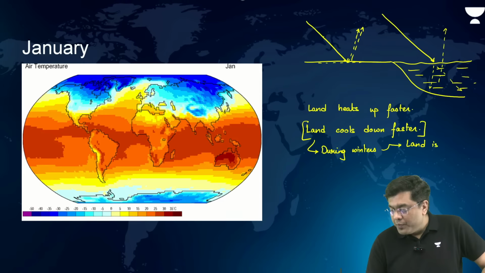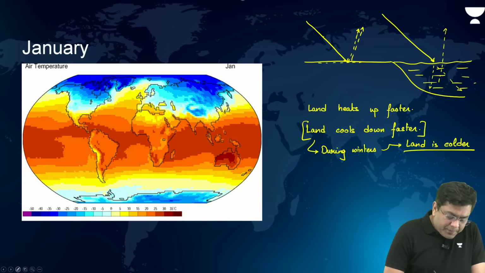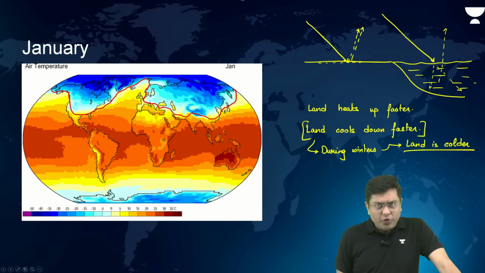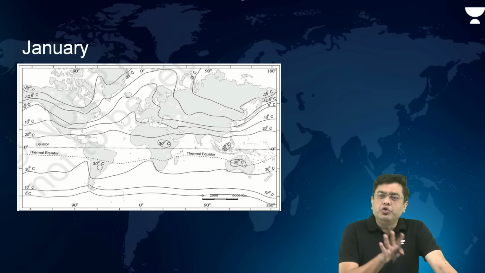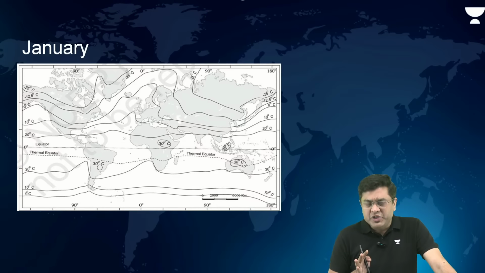Now if you take a look at the thermal image here, observe that the land areas are much colder than the water bodies at the same latitude. Isn't it? Land areas are much colder. Now, how will that translate in the form of an isothermal image? If you observe the isotherms, this is what the isotherms will show. It is a simple replication of the thermal imaging as well.